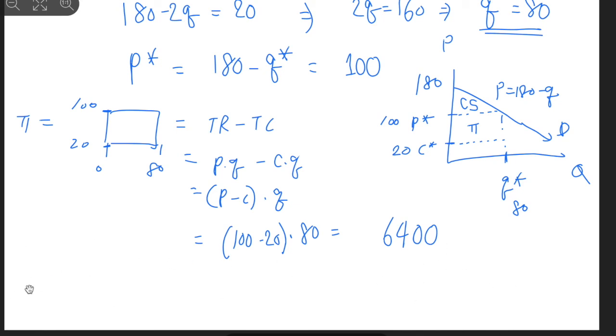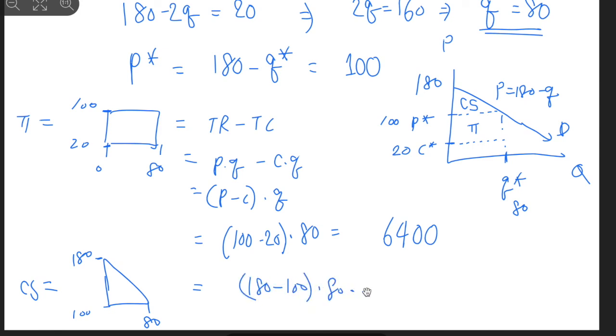Right? And what about the consumer surplus? It is a triangle, right? A height from 180 to 100 with 80 quantity, and we can solve it as 180 minus 100 times 80, times a half, since it's half of the rectangle, right?